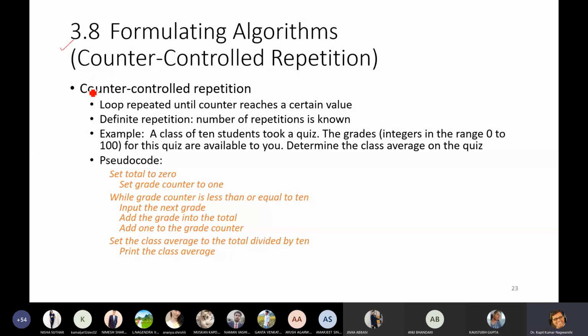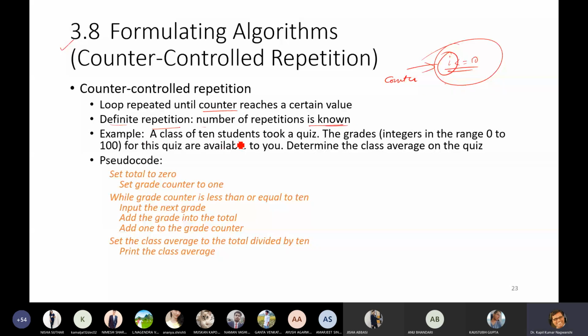Formulating algorithm: counter controlled repetition. The loop repeats until the counter reaches a value. Counter means the value. What is the value? I is less than or equals to 10, yes or no? For this purpose, I am writing this I, which is nothing but what is known as a counter. Definite repetition means the number of repetitions is known.